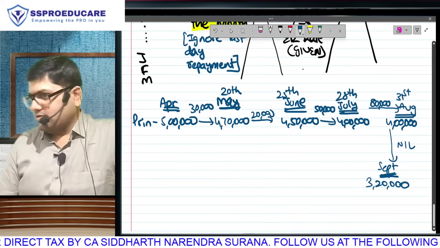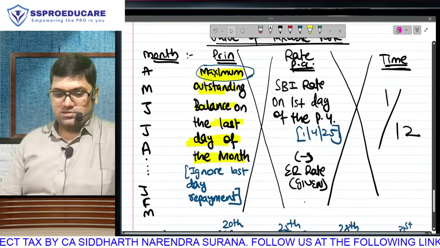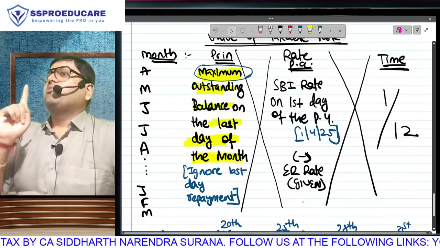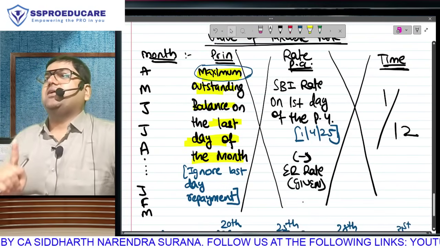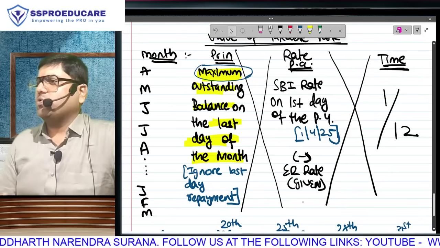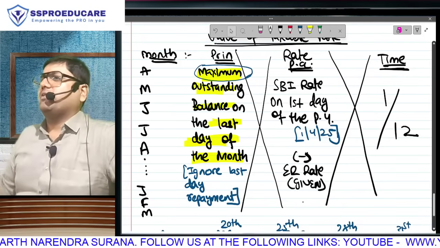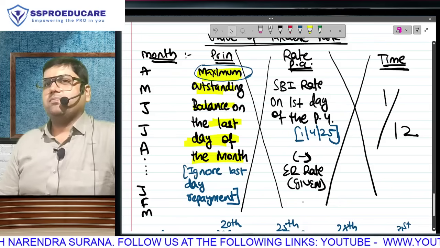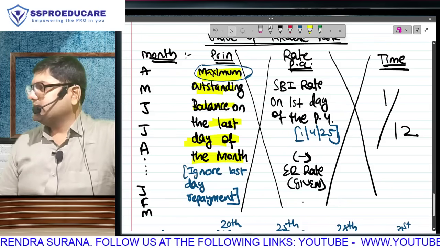Everyone is clear? You understood why we are doing monthly calculation? Because principal has to be examined as on the last day of the month. Rate wala part is very easy because it will be given to you. And the moment we do monthly, matlab 1/12 also will become very, very easy. Everyone is understanding this?